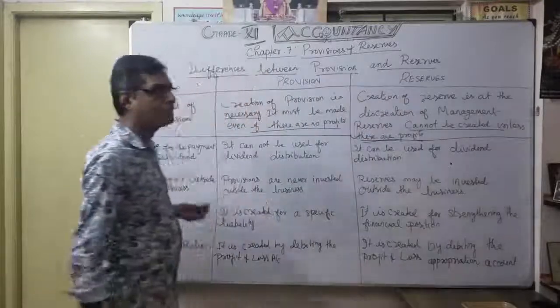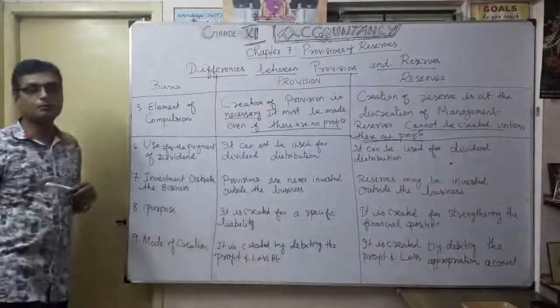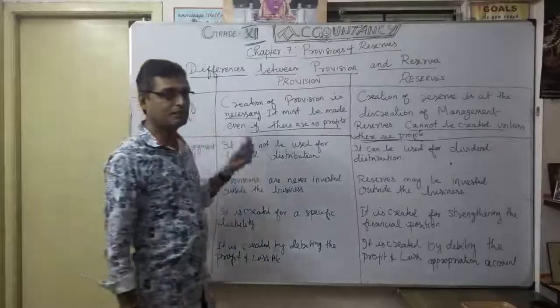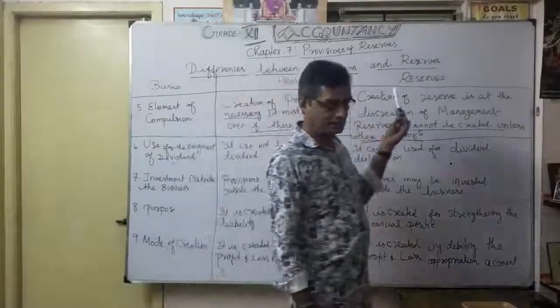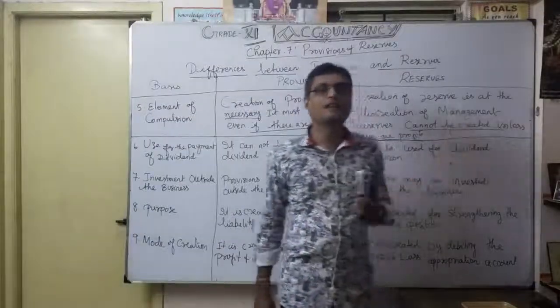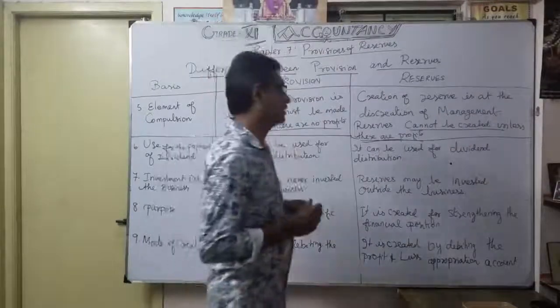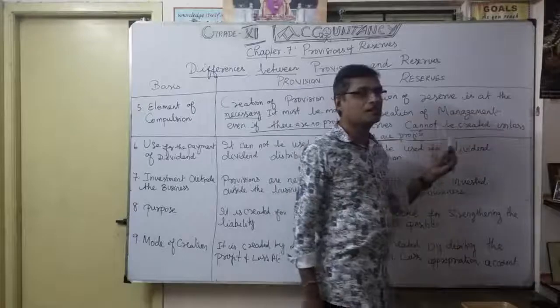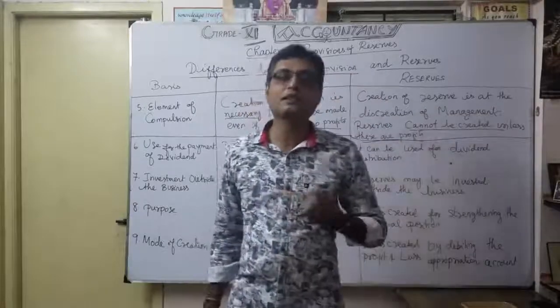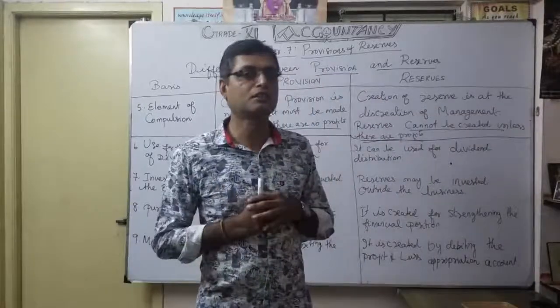After the fourth one, the fifth: element of compulsion. According to the provision, it is necessary; for a reserve, the decision is taken by the management, depending upon the business requirement. Another important thing: a reserve cannot be created unless you get profit. That's the common logic, common sense.